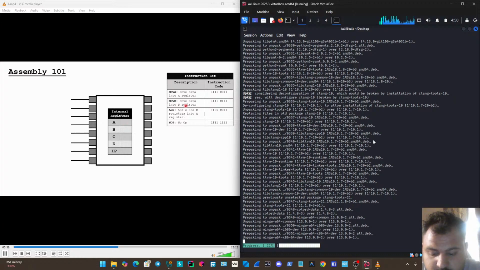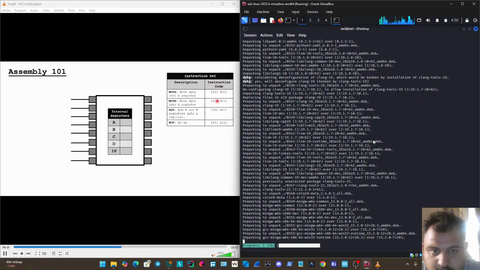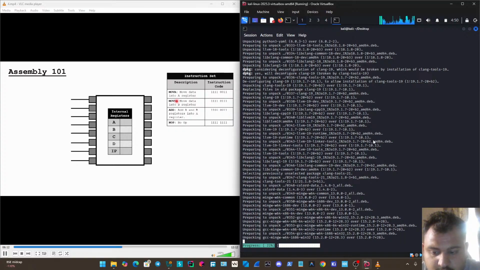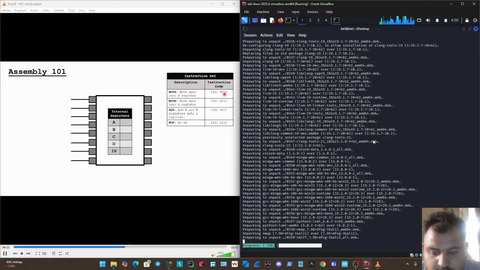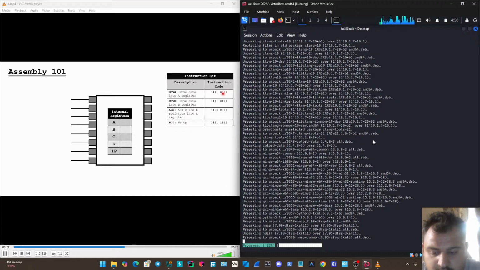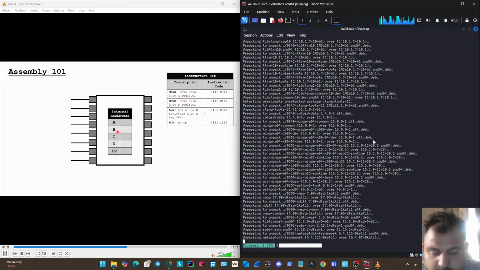Of course, we've also got the move B command here, and this is just going to move data into the B register. And you can see here, it's just 1 bit different from the move A. And generally, if you're looking at instruction sets, you'll see it's very common that it'll be done this way. A lot of times you won't even see a move A, move B. There'll just be a move, and then maybe there'll be X's for these bits, and some sort of indication that if you want to do A, you set this bit, and if you want to do B, you set this bit. Of course, we would also have a move C and move D, but we're not even really going to look at those in this lesson.